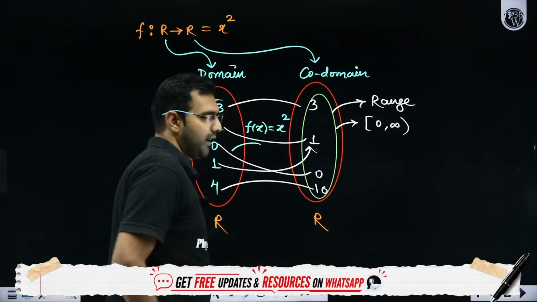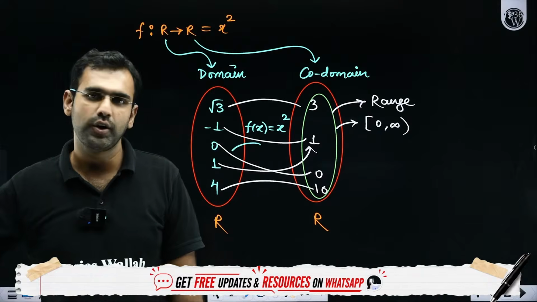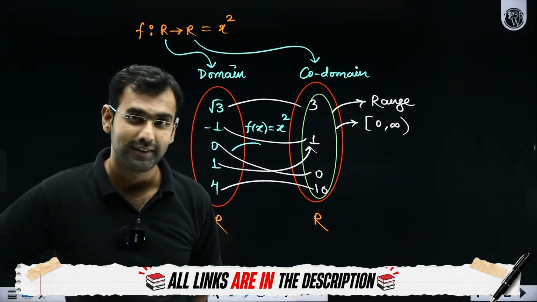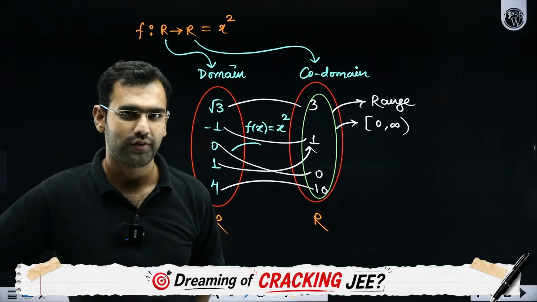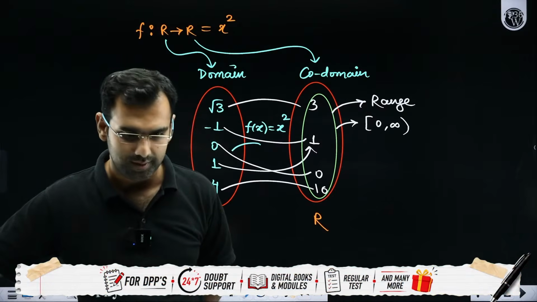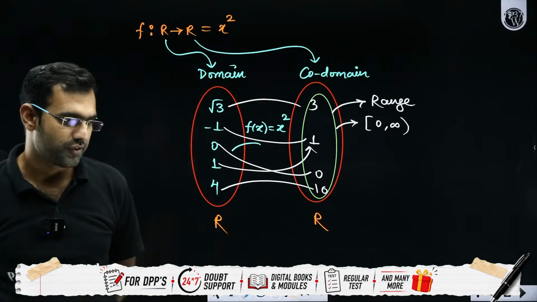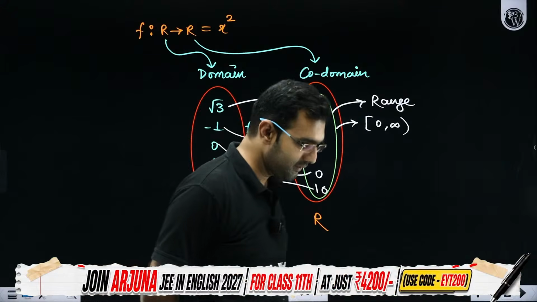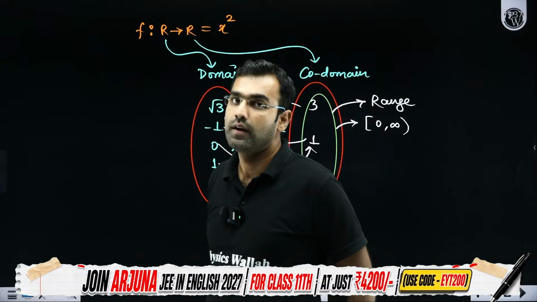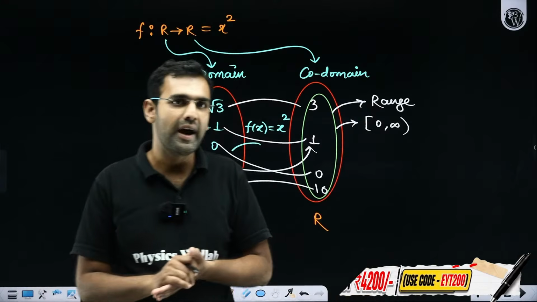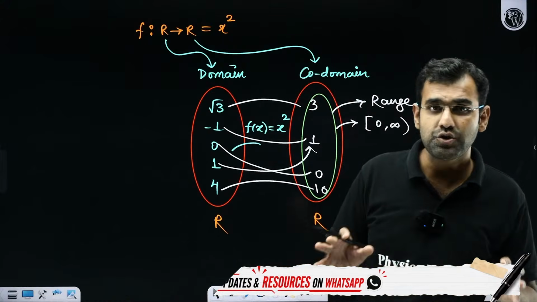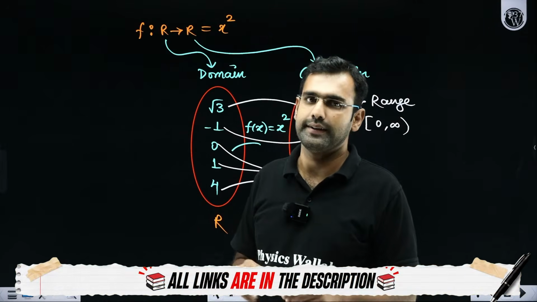So first of all, try and learn the difference. Range and codomain are not same. A lot of students in our Arjuna batch, when they were learning it for the first time, were telling us that sir, range and codomain are same. They said their teachers in school had said this. I don't believe a teacher would teach something like this. But if you are mistaken here, you need to correct it.